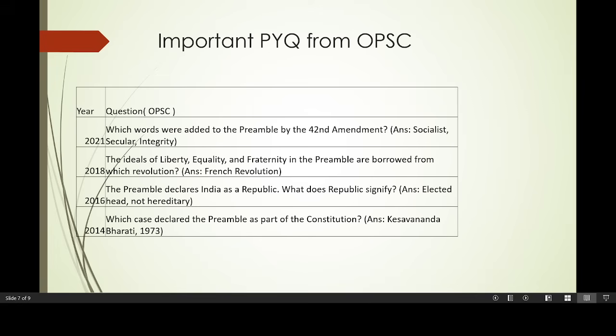The next question is: the ideals of liberty, equality and fraternity in the preamble are borrowed from which revolution? The French Revolution. Next, the preamble declares India as a republic. What does republic signify? I already told you that you have to remember the meaning of republic, democratic, etc. Here it is an elected head, not hereditary. Next question: which case declared the preamble as a part of the constitution? Obviously this is the Kesavananda Bharati case, 1973.